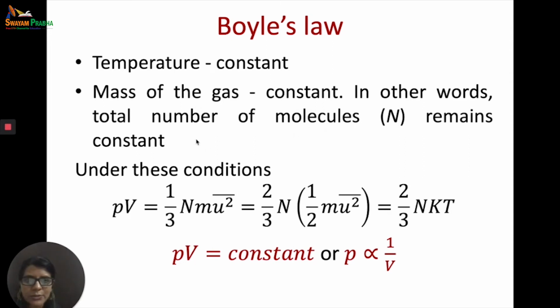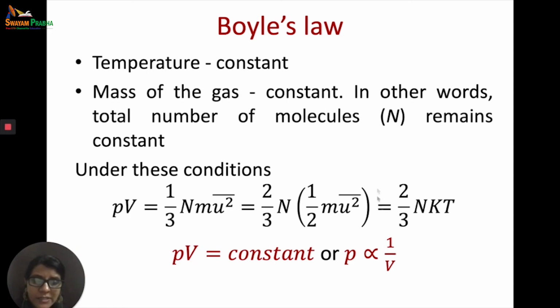If that is true, then PV is equal to 1 by 3 n m u bar square. We have already done that we multiply and divide by 2, and we get 2 by 3 n into 1 by 2 m u bar square, which is equal to 2 by 3 nkT. Now 2 by 3 is a constant, n is the number of molecules, that is a constant, k is a constant of proportionality, so it is a constant, and T is the absolute temperature, which has been kept constant for Boyle's law.